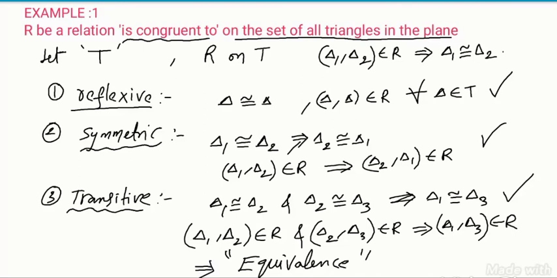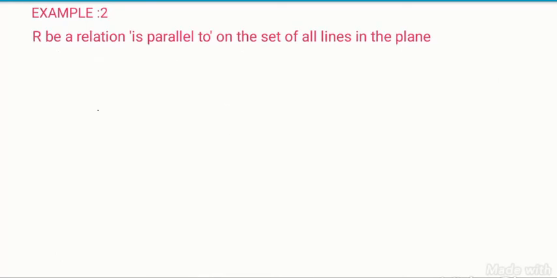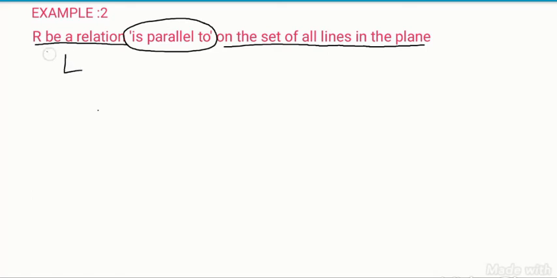Hope you understand this example. Let's move to one more example. Example 2. R is a relation, parallel to, on the set of all lines in the plane. Let us consider L, a set of all lines in the plane.